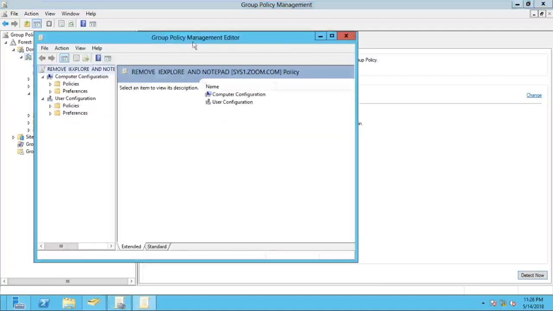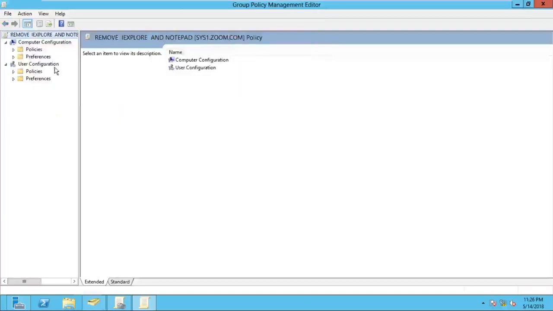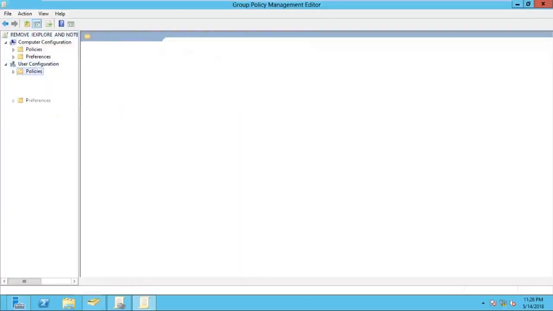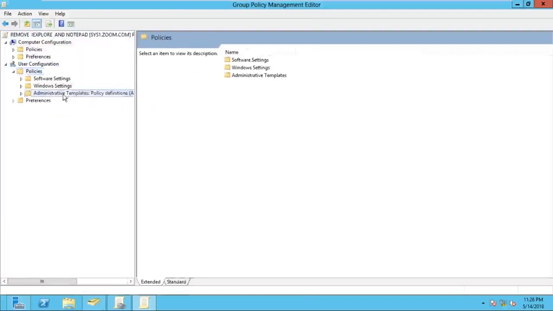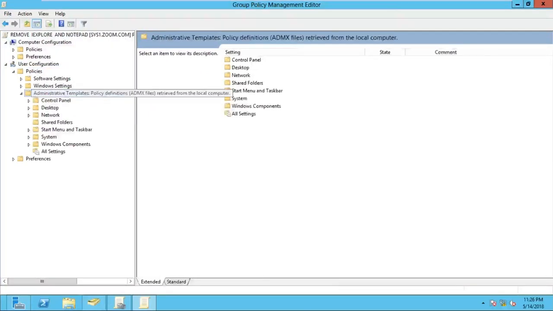Now the new window is open already. We know this window, the Group Policy Management Editor. In that, expand the user configuration, expand the policies, expand the administrative templates. Now tell me which container I have to use to restrict Internet Explorer and to restrict the Notepad application. If you want to restrict applications, we have to take the help of the system container.